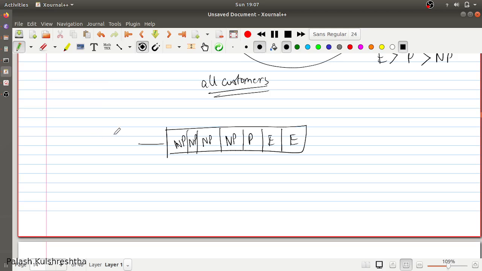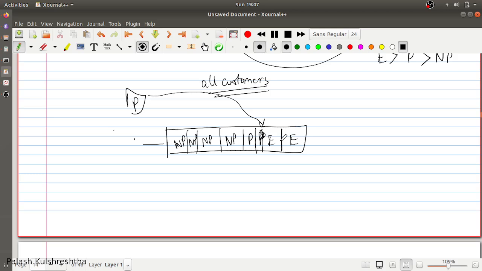And if another message for any paying customer comes and needs to be inserted, it is going to be inserted here, after the enterprise customers and before the non-paying customers. So you are prioritizing your messages, and this is called a priority queue.